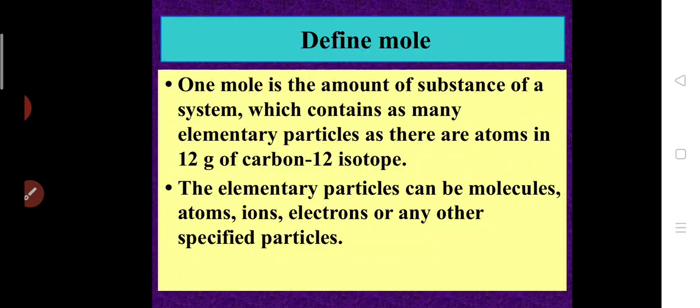So now how will you define a mole? 1 mole is the amount of substance of a system which contains as many elementary particles as there are atoms in 12 gram of carbon 12 isotope. Whatever number of particles are in 12 gram of carbon 12 isotope, the same number of particles will be there in 1 mole of any substance you take, they are saying. Are you all clear, children? So what is the meaning of this definition, children?